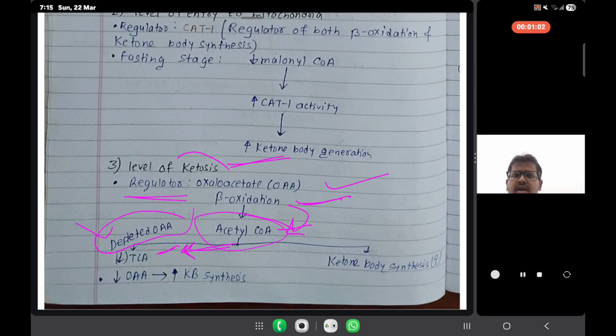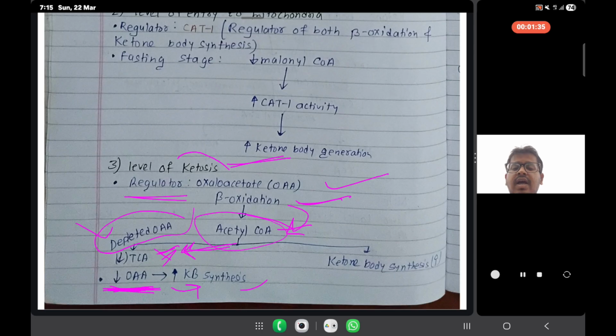Why will the TCA cycle not occur? Because the TCA cycle requires oxaloacetate. The tricarboxylic acid cycle, the citric acid cycle, as you learned in 12th, requires oxaloacetate. So there will be no cycle of the tricarboxylic acid cycle. Then there will be synthesis of ketone bodies. Why will there be synthesis of ketone bodies?